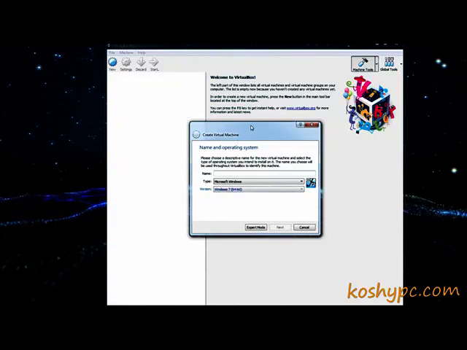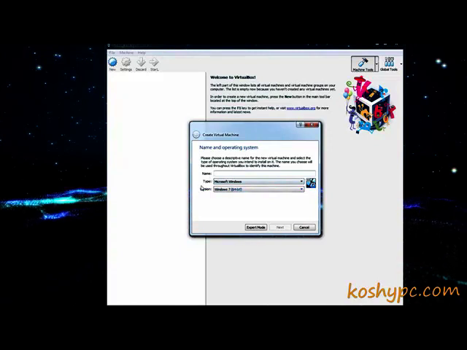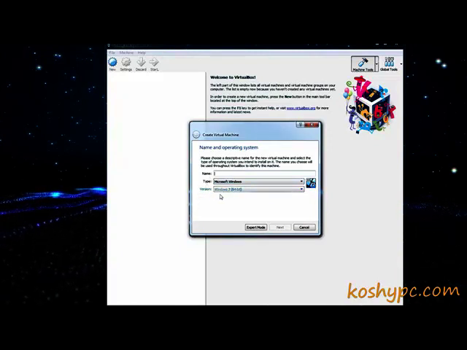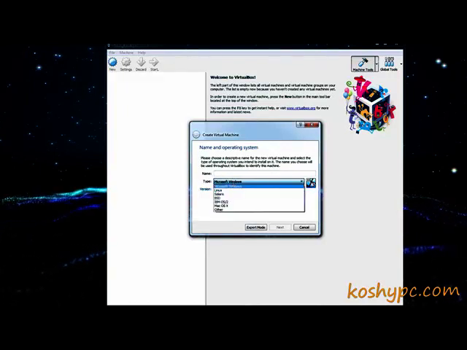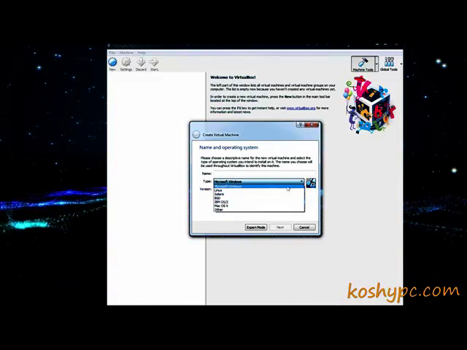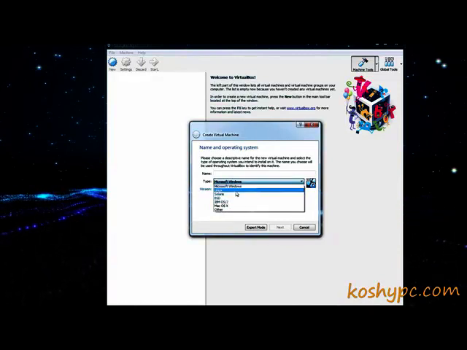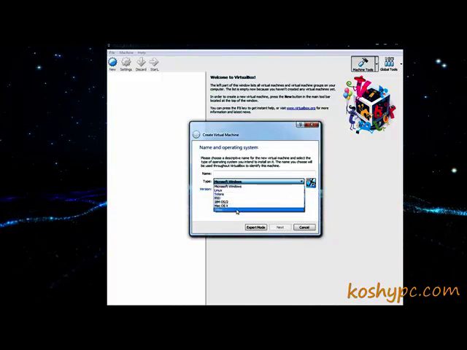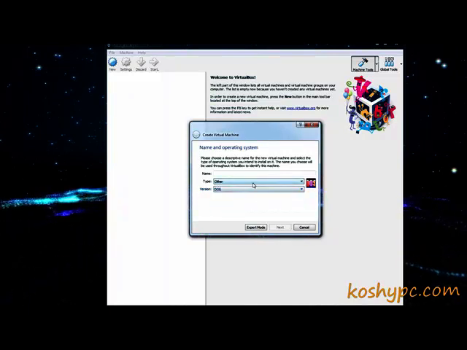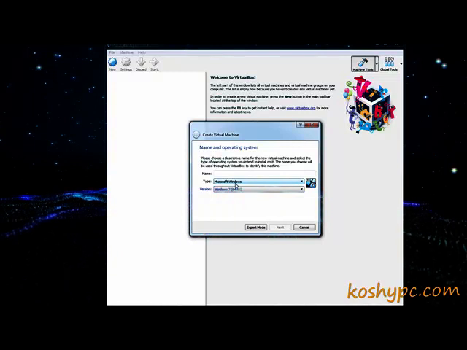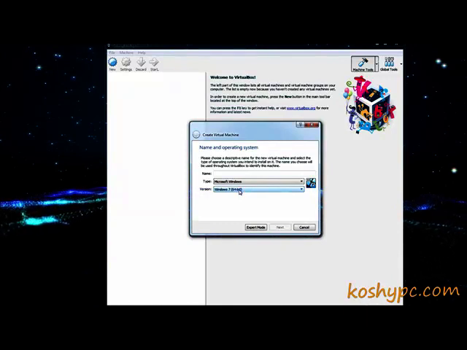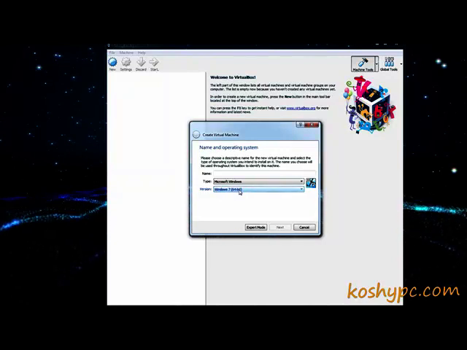Here we have name, type and version. As you can see in the type, if it is Windows, you can choose Windows, but by clicking on this down arrow, you can choose different operating systems like Linux, Solaris or any other that you would like. But because we are going for Microsoft Windows, we are choosing Microsoft Windows. And if you remember, we downloaded a Windows 10 ISO format image for installing in this virtual machine.